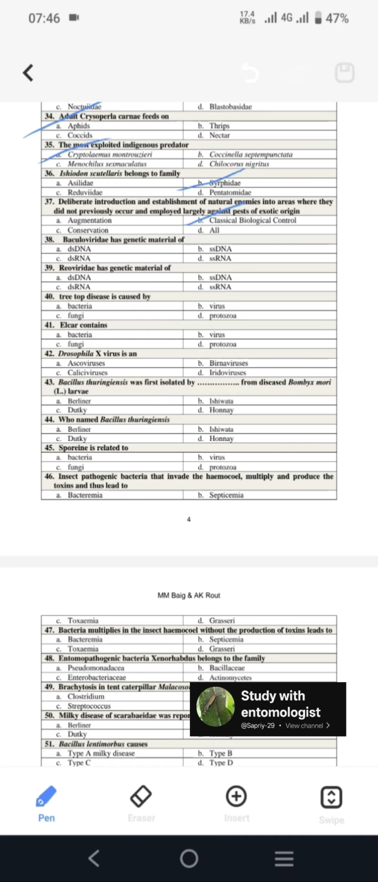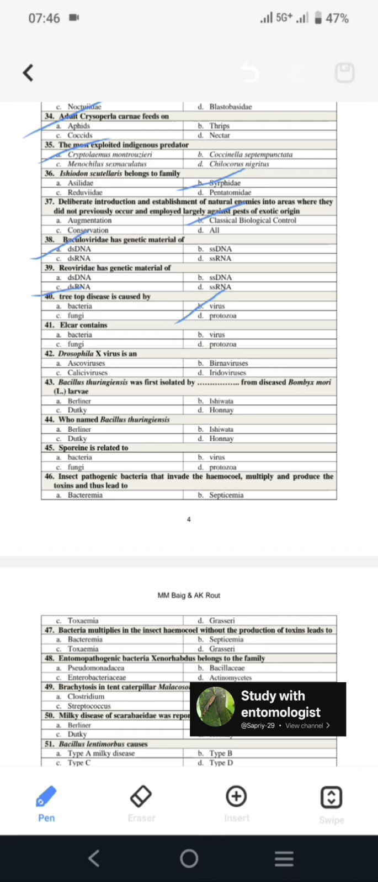Next, Baculoviridae has double-stranded DNA as its genetic material. Likewise, Reoviridae has double-stranded RNA. Next, tree top disease is caused by a virus. Please comment the other name of tree top disease.